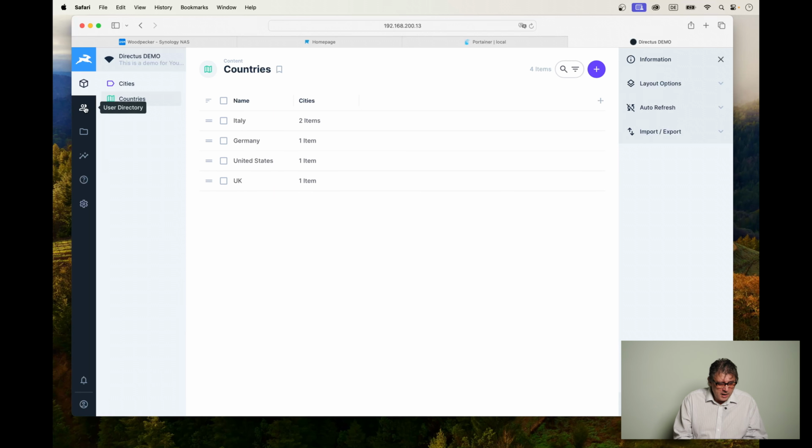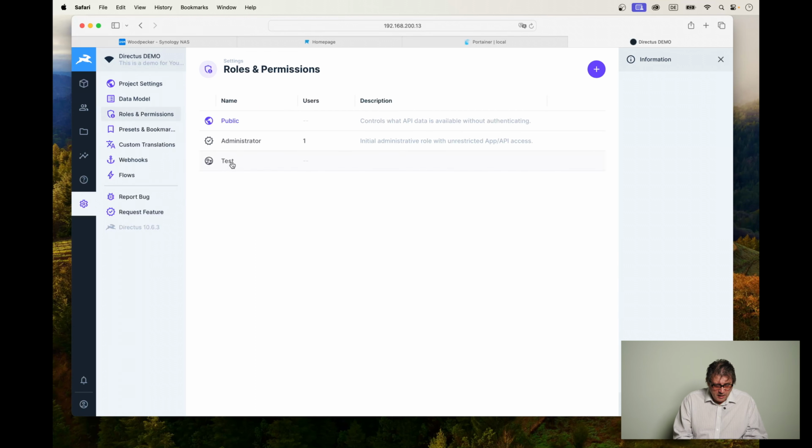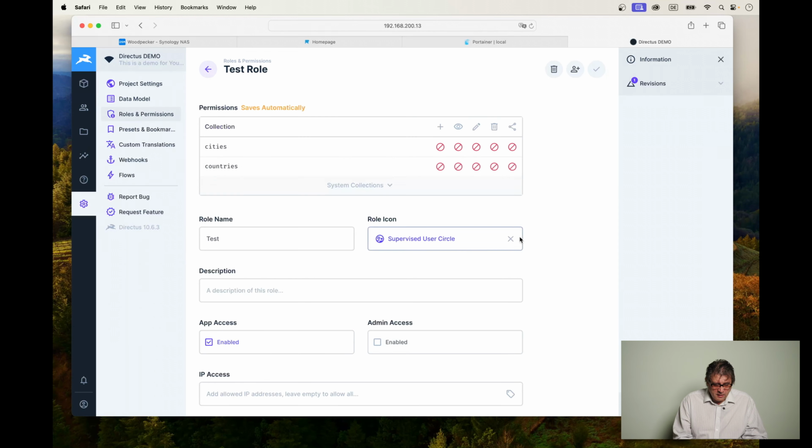Let's have one more look at our security part, roles and permissions. And now let's have a look at our test role which we created earlier. And as you can see, we have our two newly created tables here. And now I can give defined permissions to this role, what can be done with these different tables.